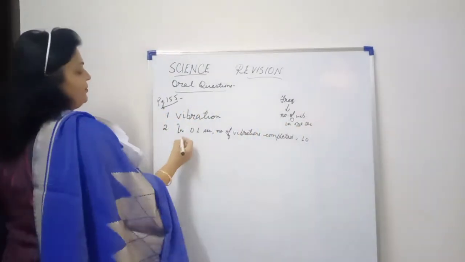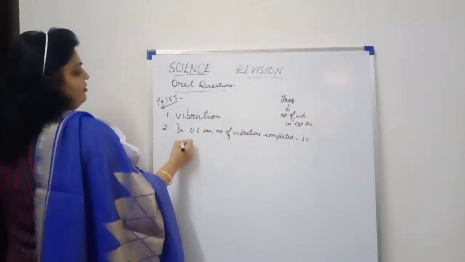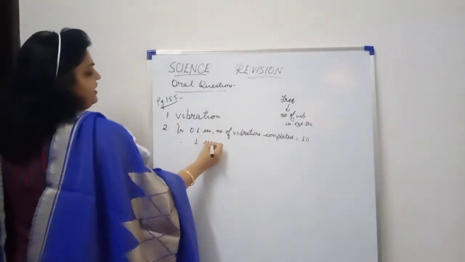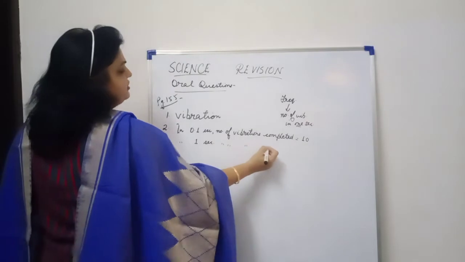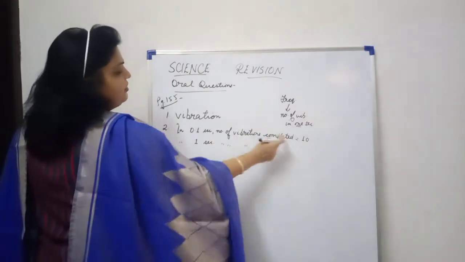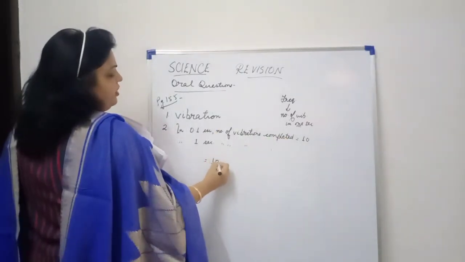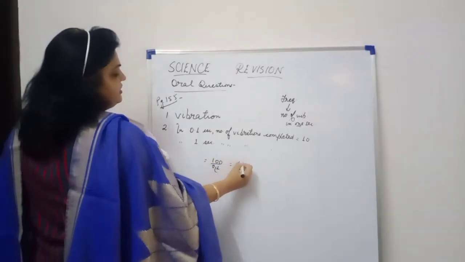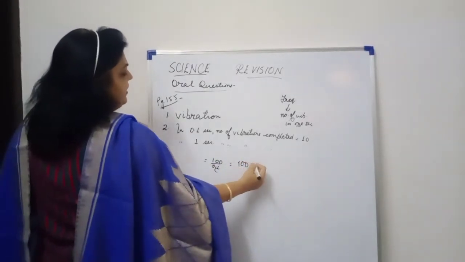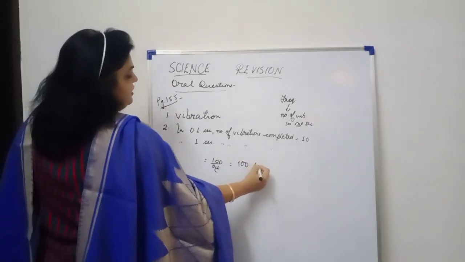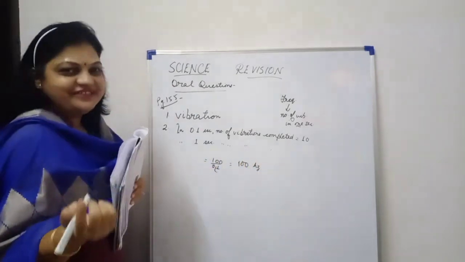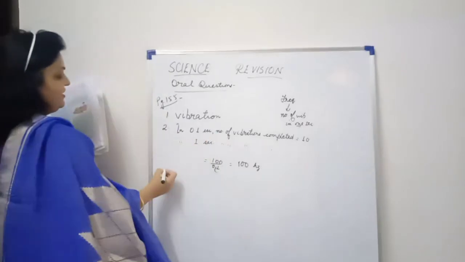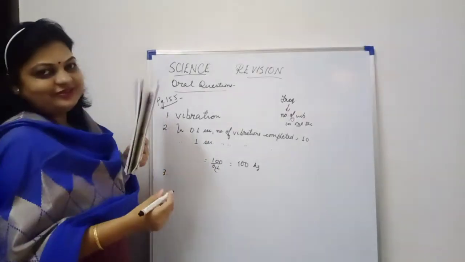Therefore in 1 second, number of vibrations completed is equal to 10 upon 0.1, and if you solve this, it will be equal to 100. So the frequency will be 100 hertz. This is the answer for the second question.